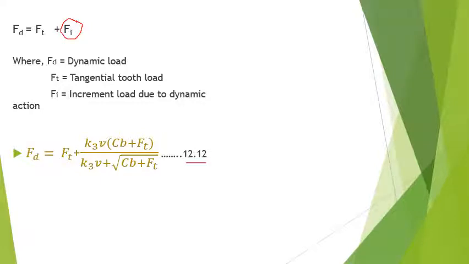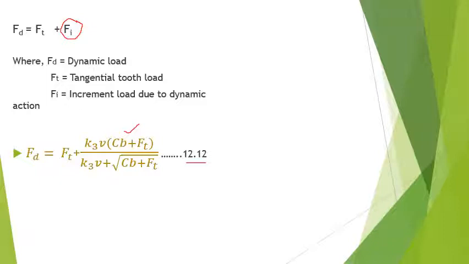So this incremental load depends upon the pitch line velocity, that is V, the face width B, the material of the gears, the accuracy of cut, and also the tangential tooth load Ft.